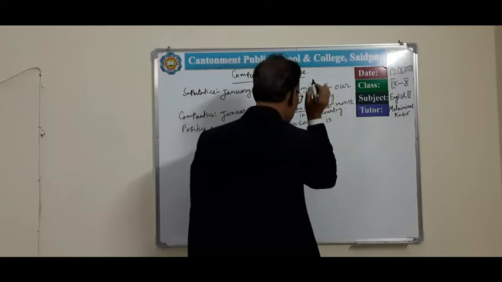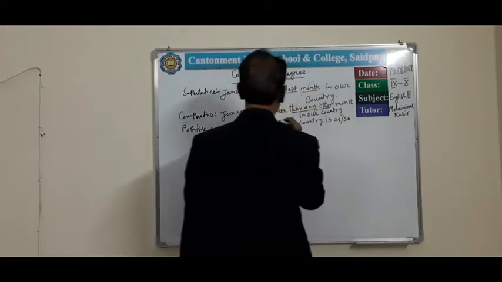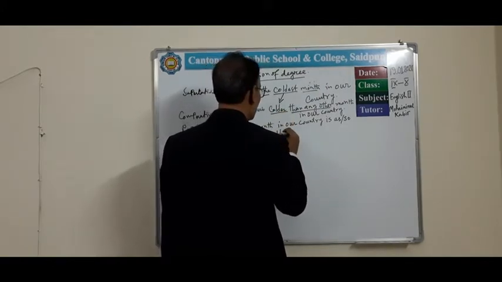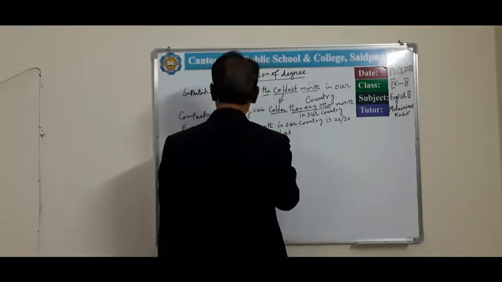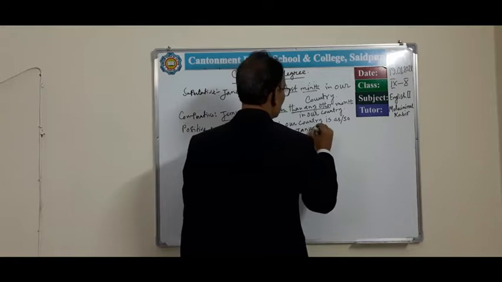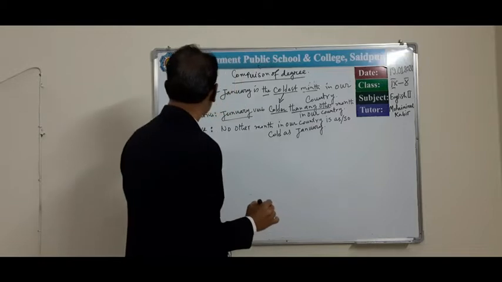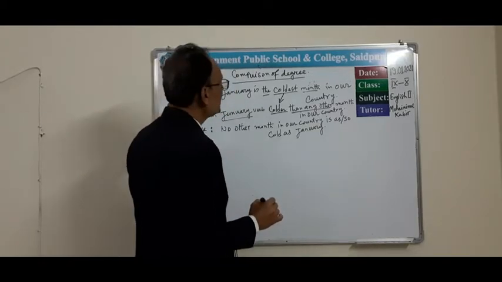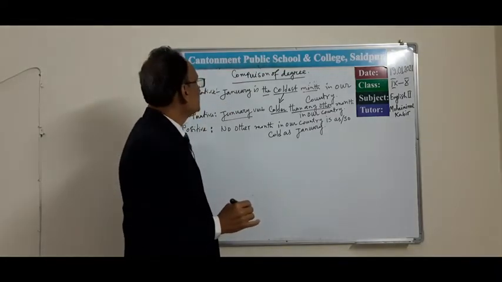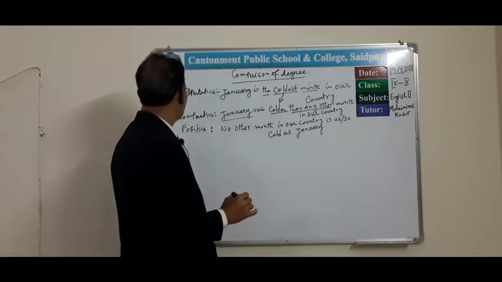Then the verb is, as or so, then the positive form, cold, as, then the subject, January. In this way, we can transform it into positive. It is the basic rule of changing from superlative to comparative to positive.